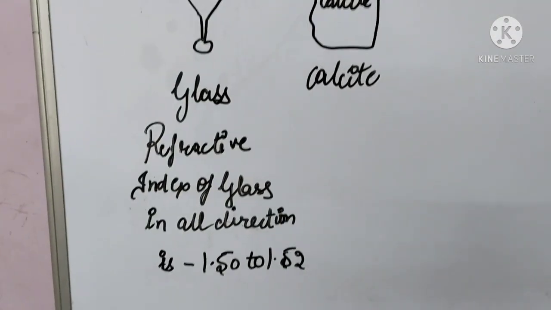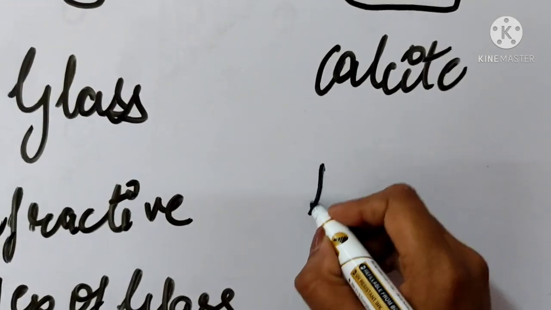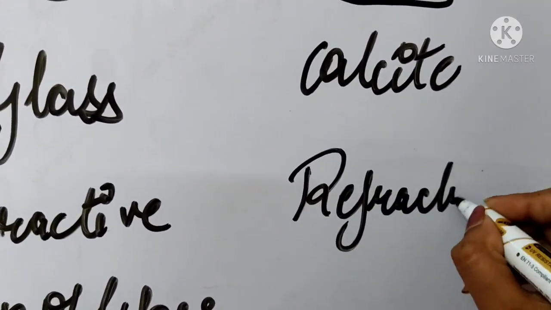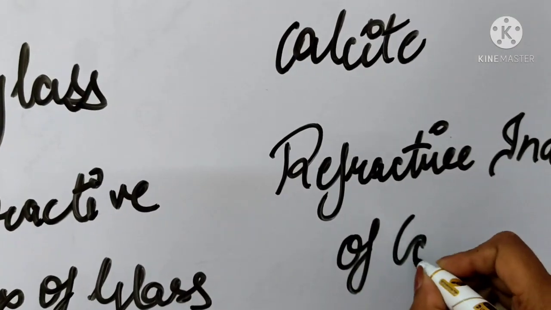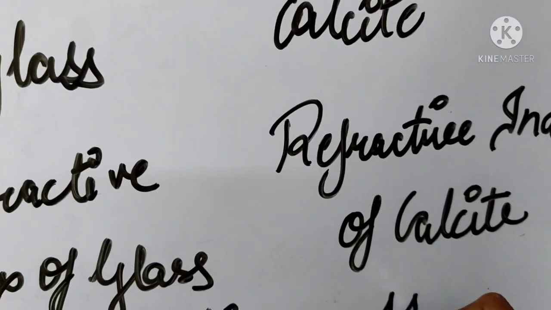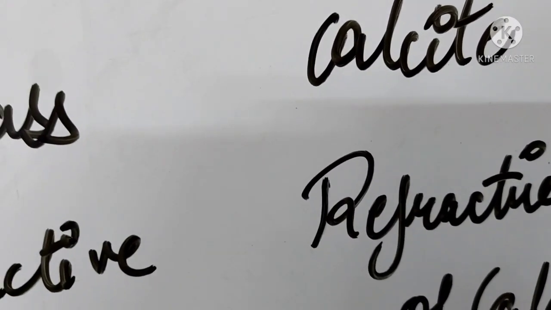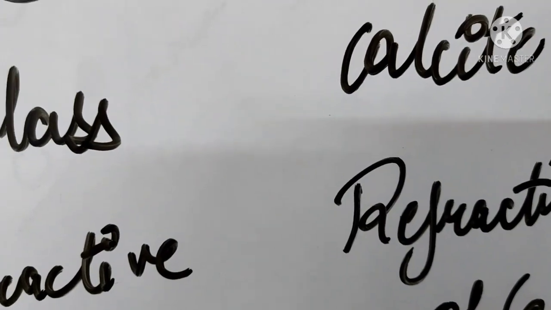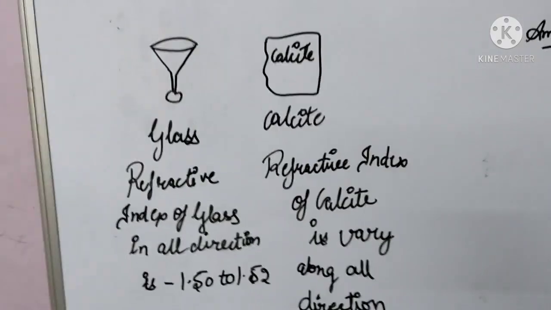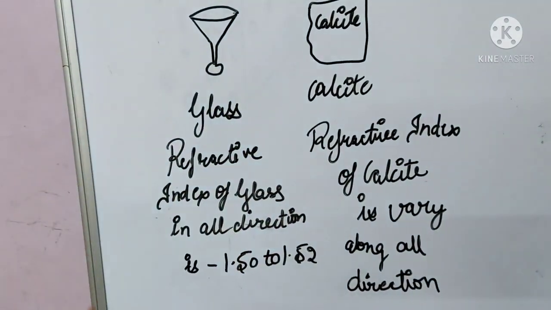After calculating, the refractive index of glass is 1.50 to 1.52, and the refractive index of calcite varies along all the directions. So this is an example of why crystalline solids are anisotropic and amorphous solids are isotropic.